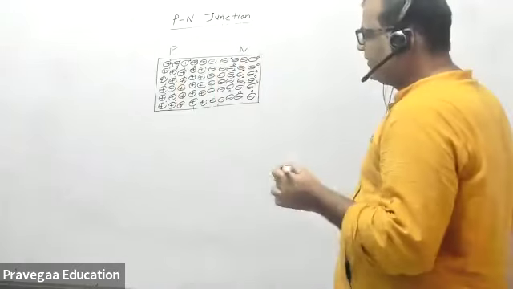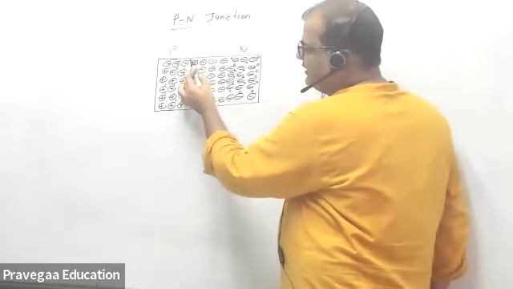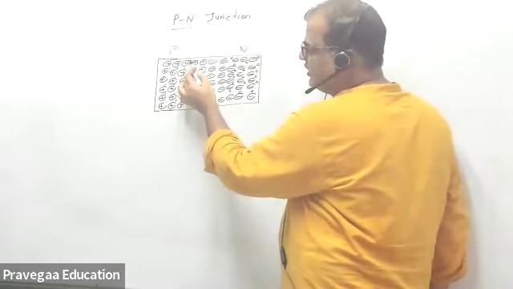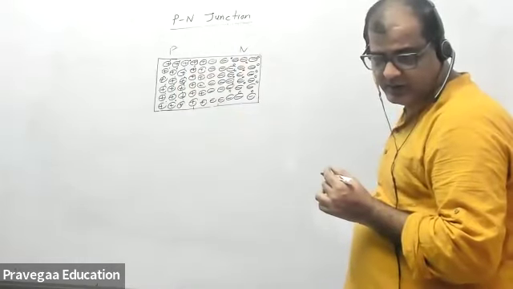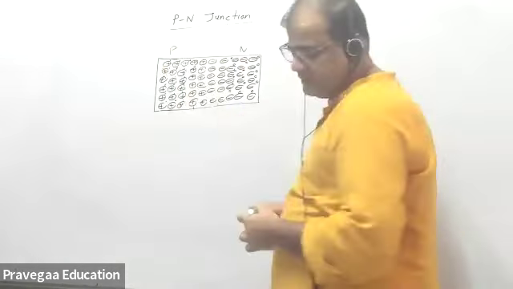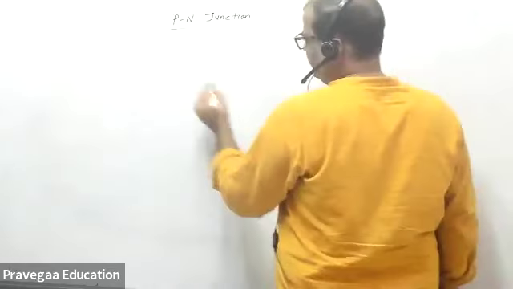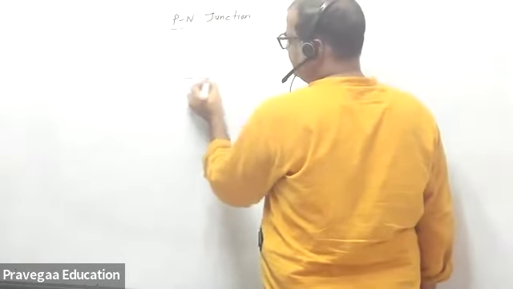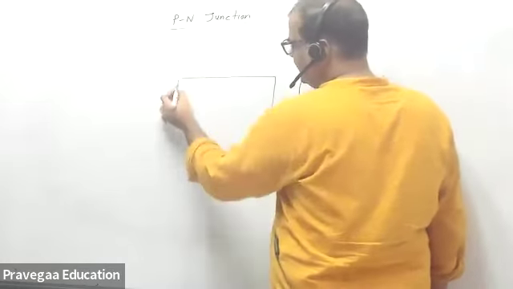So what will happen, the electron this side of the P. Sir, P and N are reversed. Oh, I made it reversed. Just give me one moment, I will make it again. I have to make P type and N type. Let's just make two layers.